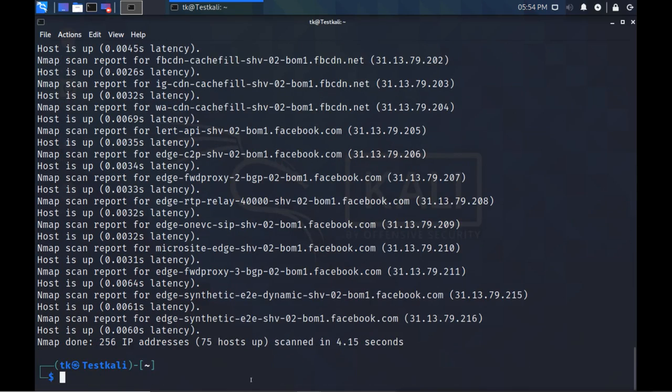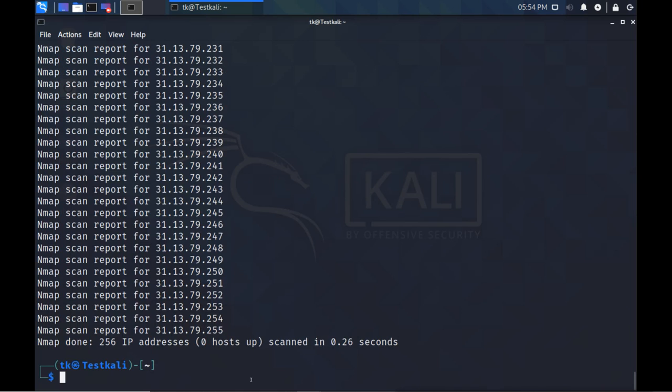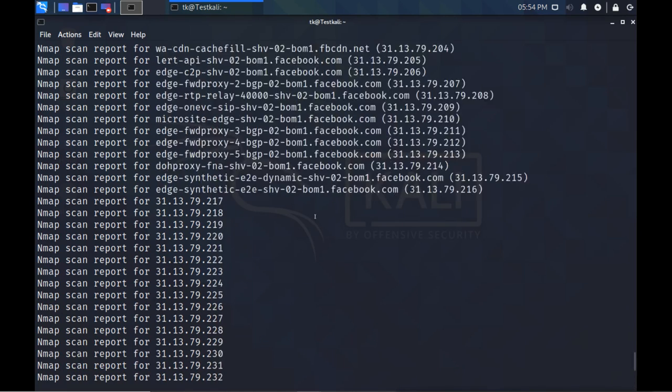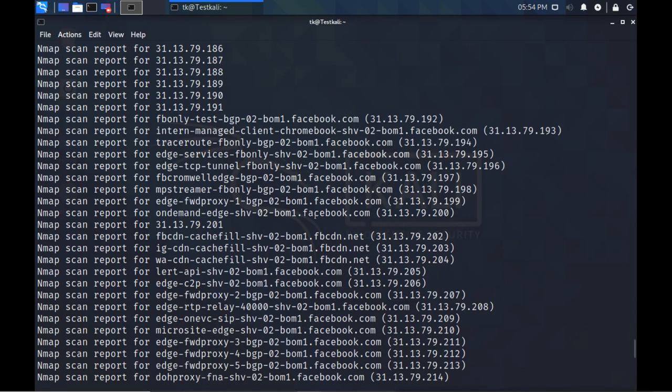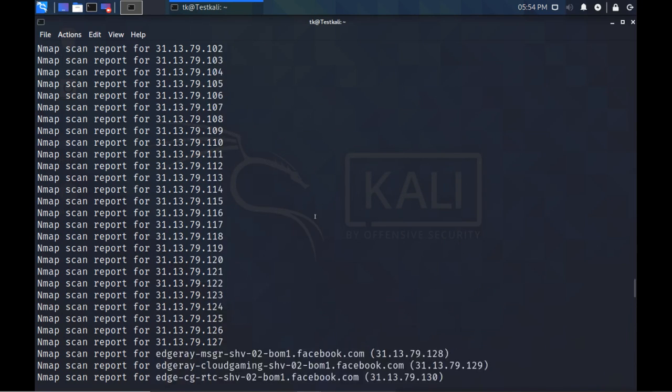And now if you want to do the list scan, then you can use the option -sL. The s is small, L is capital, and it does the list scan, and you can see how quickly it scans. So it scans without pinging the target.